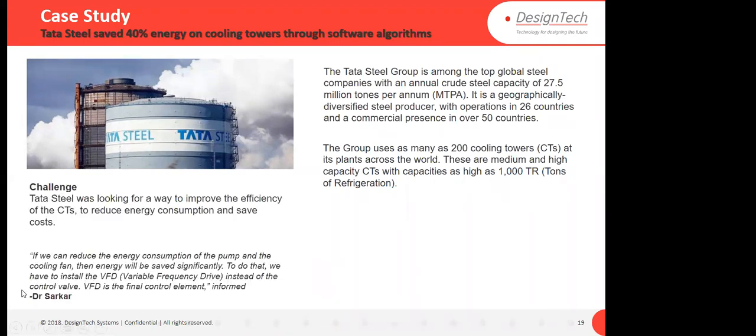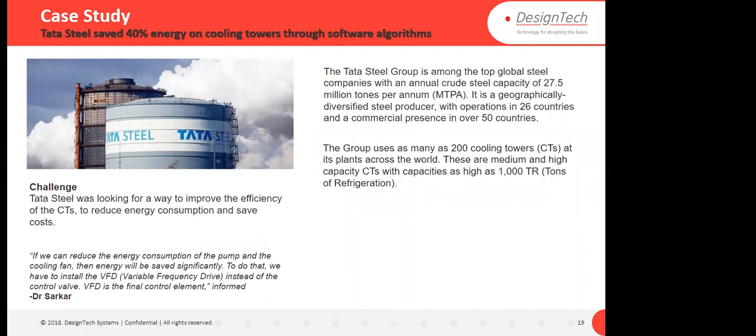Dr. Sarkar, who looks after that, told us that if we can reduce the energy consumption of the pump and the cooling fan, then energy will be saved significantly. First of all, they wanted to reduce the energy consumption of the pumps and the cooling fan. To do that, we have to install a variable frequency drive instead of the control valve. So before, they were using a control valve manually. So you can understand it like that.